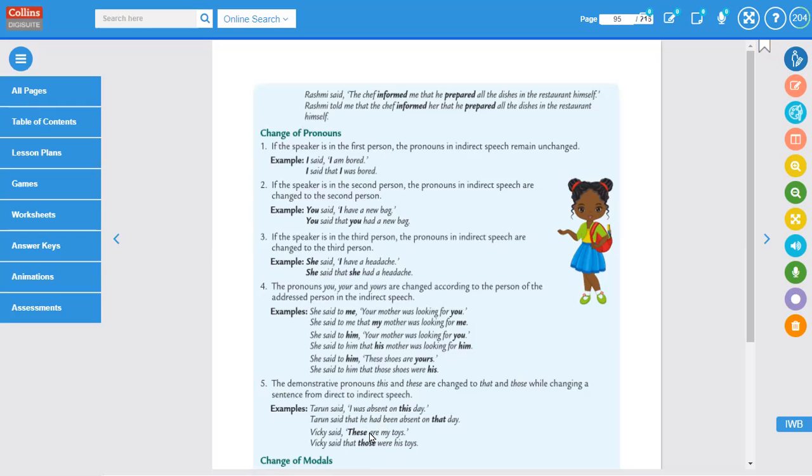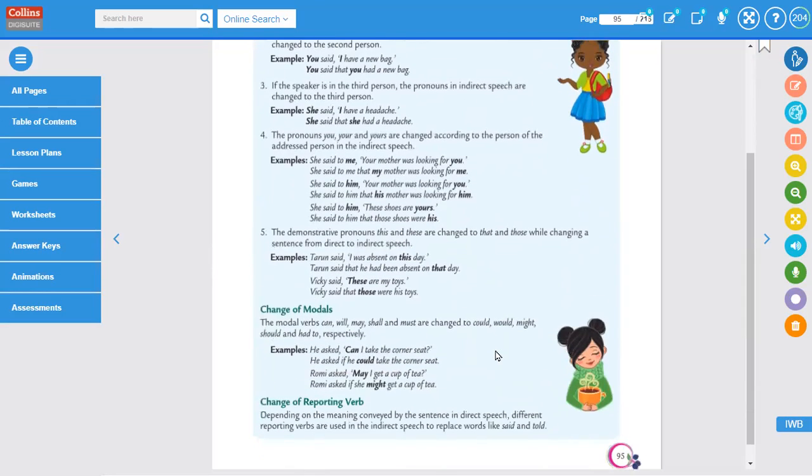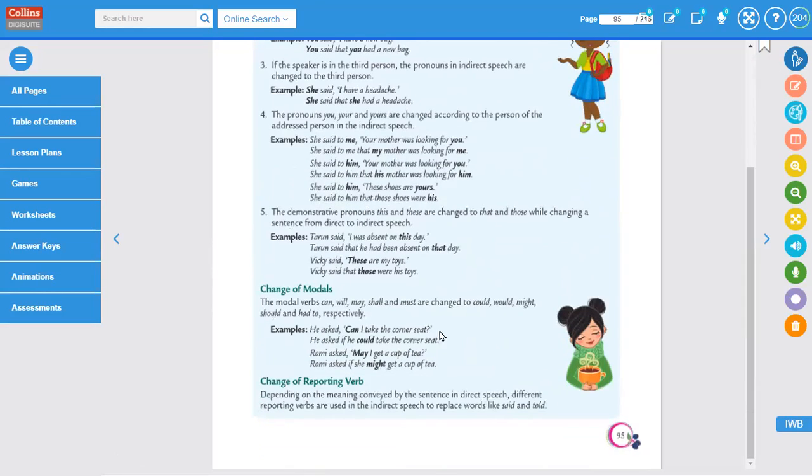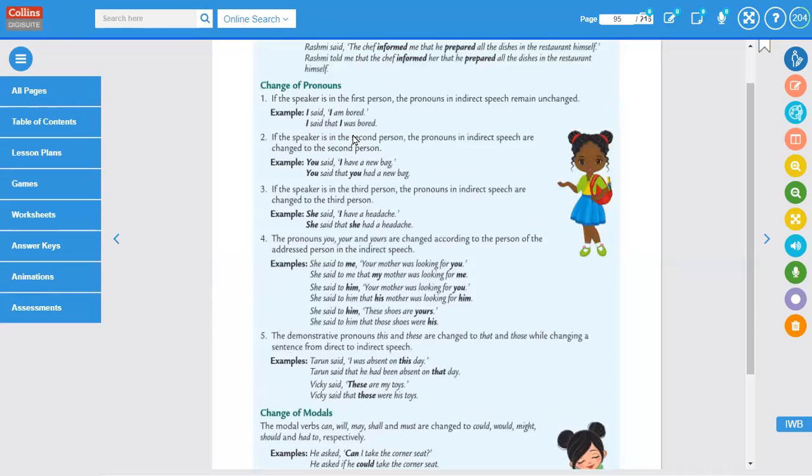Those were his toys. Any other question? No, ma'am. Okay. So this part is over. We discussed how pronouns change when we change a sentence from direct speech to indirect speech.